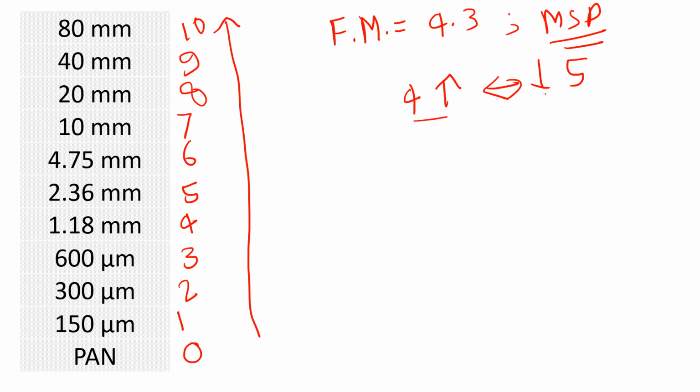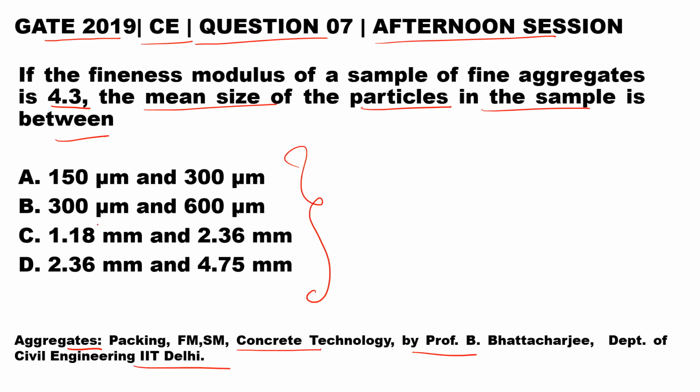So between sieve number 4 and sieve number 5, sieve number 4 is 1.18 mm and sieve number 5 is 2.36 mm. So the particle size would lie between 1.18 mm and 2.36 mm. This corresponds to option C. So option C is correct for this question. Thank you.